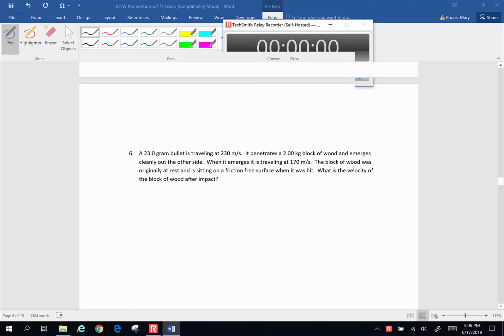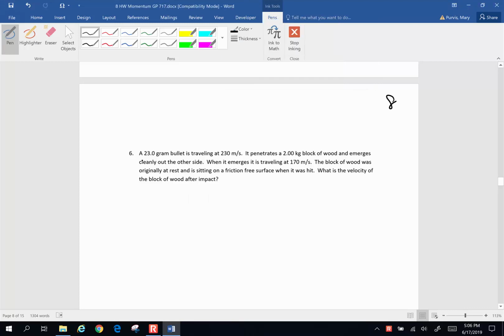All right, here goes. Again, Chapter 8. A 23-gram bullet is traveling at 230 meters per second. It penetrates a 2-kilogram block of wood and emerges cleanly out the other side. When it emerges, it is traveling at 170 meters per second. The block of wood was originally at rest and is sitting on a friction-free surface when it was hit. What is the velocity of the block of wood after impact?